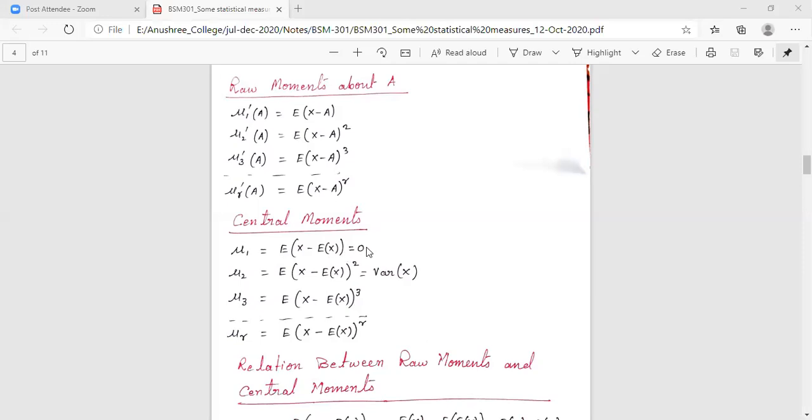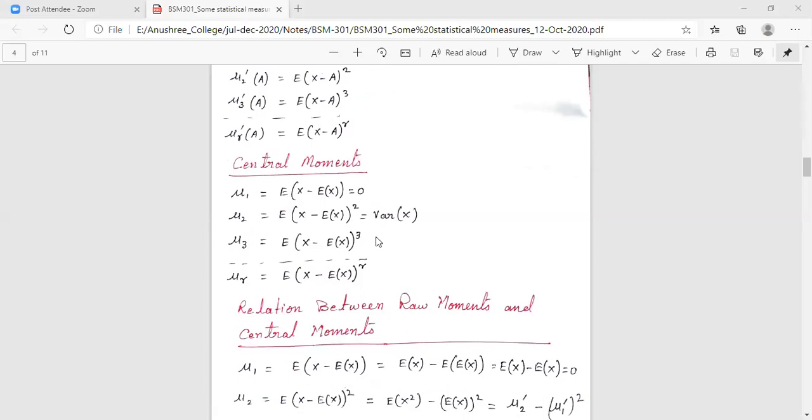That value will always be equal to 0, because it becomes expectation of x minus expectation of x. So the first order central moment will always be 0. The second order central moment, expectation of x minus E x whole square, is nothing but our variance, which we have already learned. Mu3 is E of x minus E x whole cube. Likewise, mu r is E of x minus E x to the power r. This is how we can evaluate the central moments in terms of expectations.